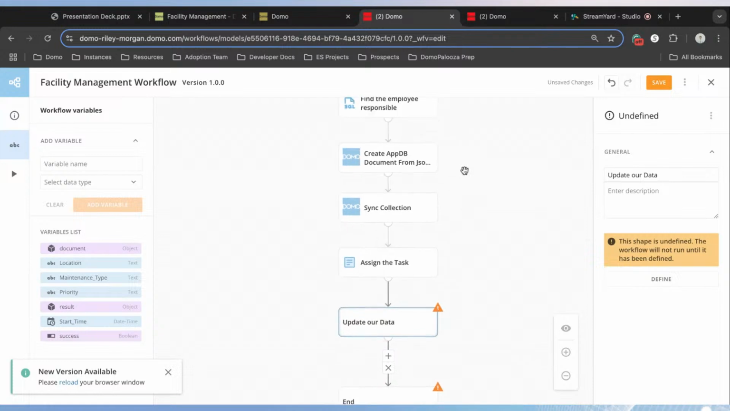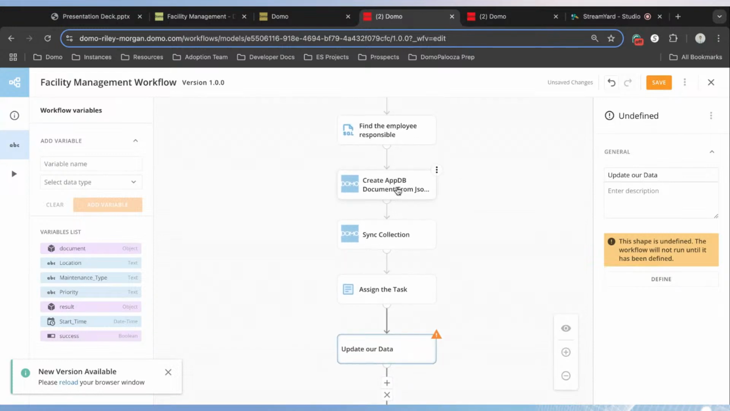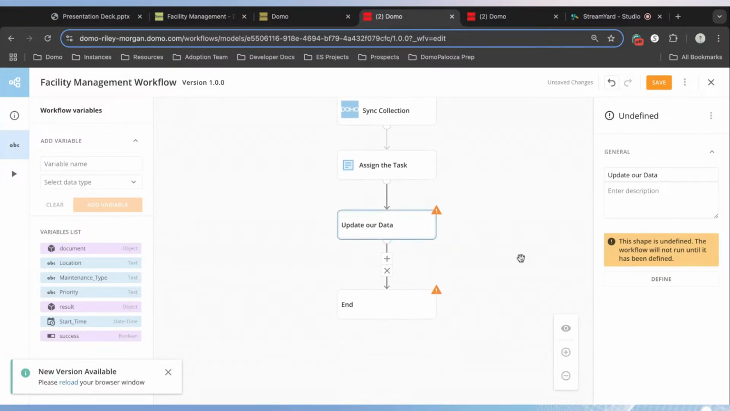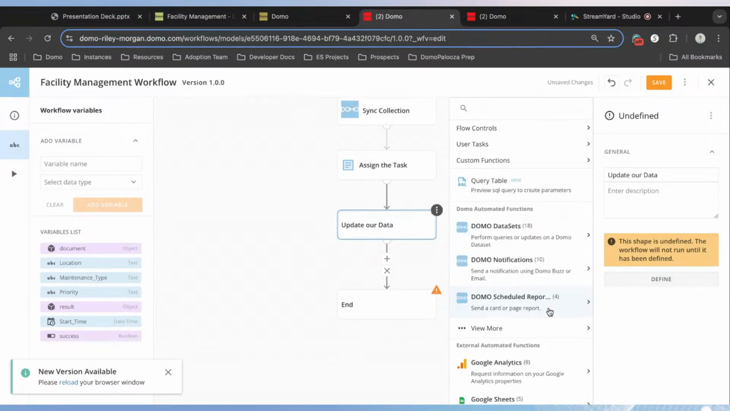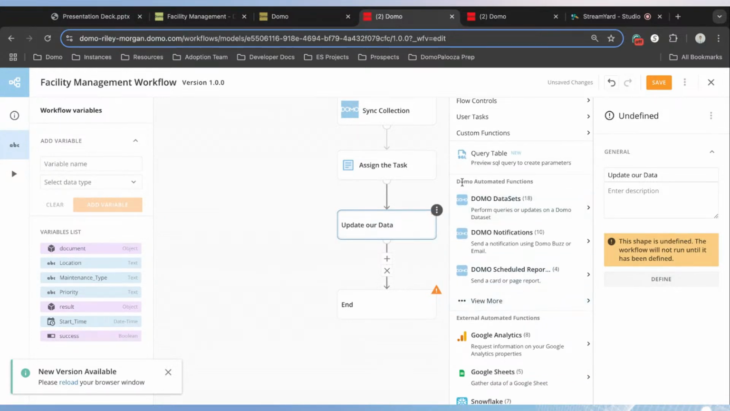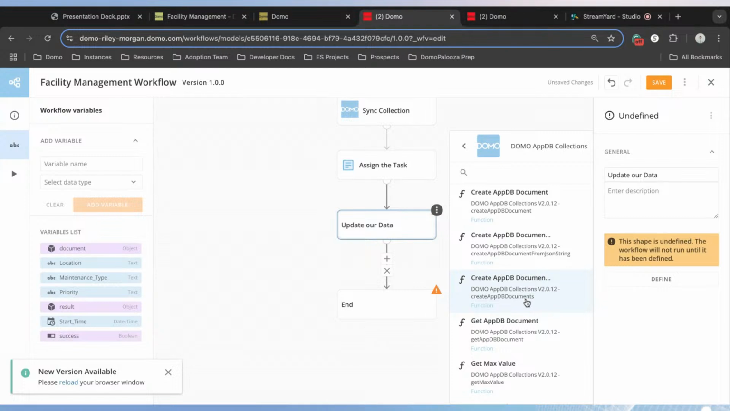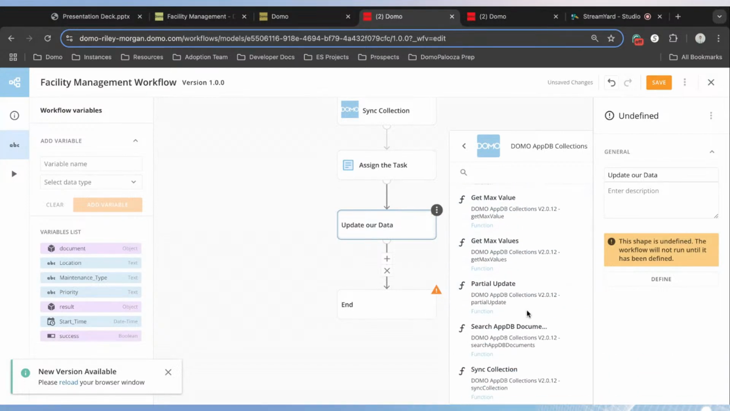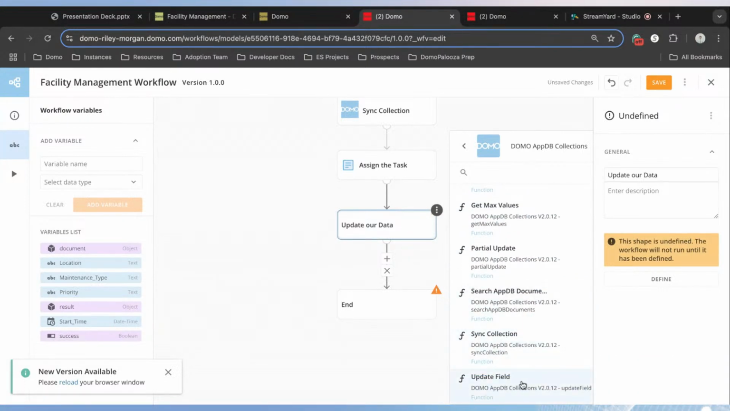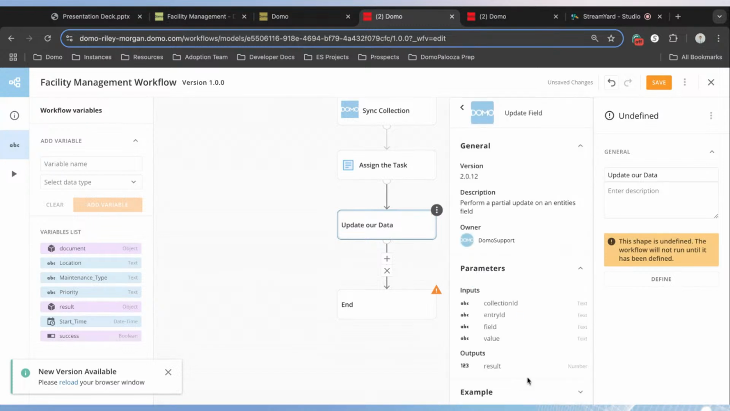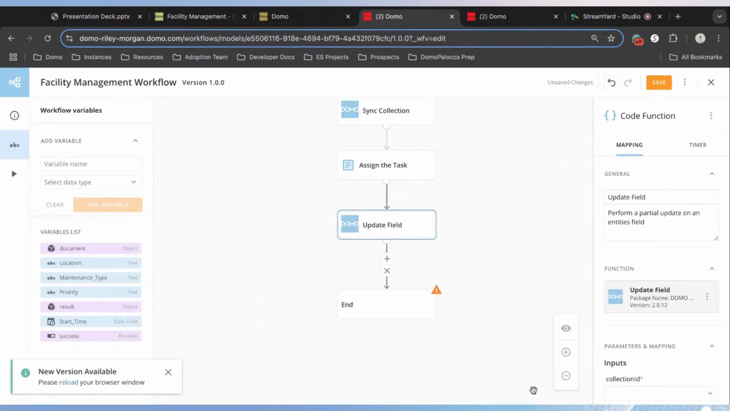So similar to what we did up above with creating the AppDB document and syncing the collection, we're going to want to update our AppDB with our new information. So what we're going to do here is define a function, and it's going to be an automated function once again, working with AppDB, so under our AppDB section. And instead of these functions at the top, we're going to use this update field component to update part of our AppDB collection.